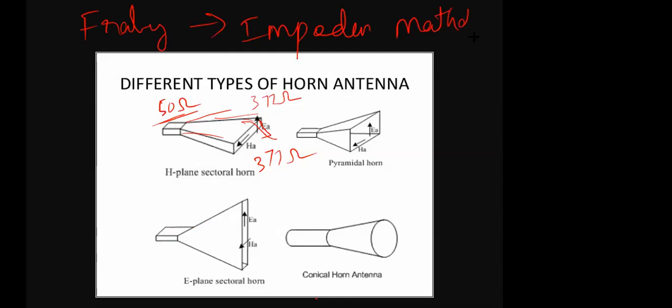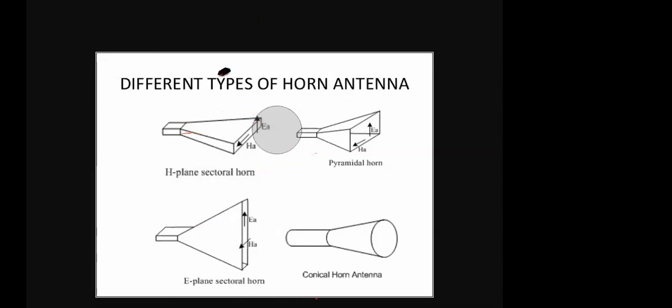Why is the horn antenna used? Where will the horn antenna be used? We have several other antennas. In which case will the horn antenna be used? Microwave signal, sir. Okay, that's okay. The horn antenna is used in microwave, but in which case?